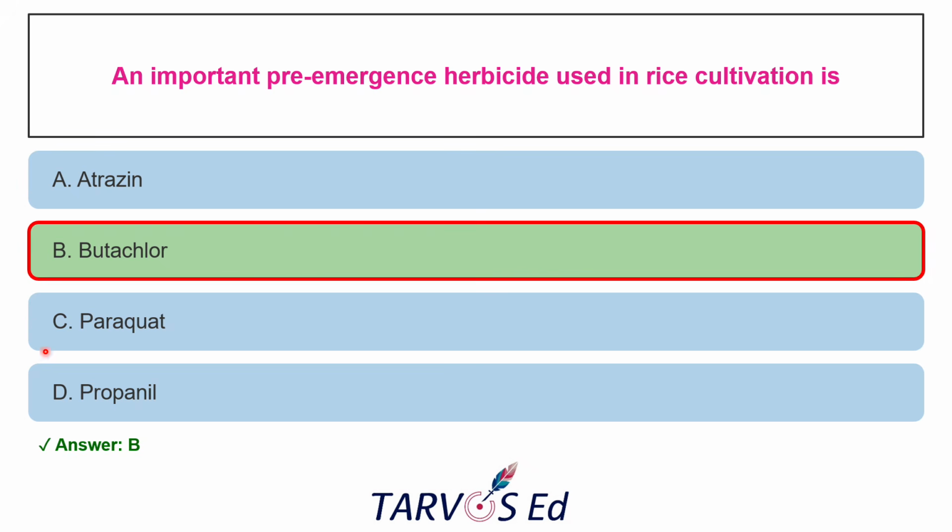And paraquat, which is the non-selective post-emergence contact herbicide. This is not a pre-emergence herbicide. This is the post-emergence herbicide. So after the weed comes, we will spray. This is the post-emergence contact herbicide, and this will be used for the non-crop areas or before planting. Okay, so this will burn the rice too, so this cannot be recommended for rice. And propanil, this is also the post-emergence herbicide for rice. Okay, it is not a pre-emergence one.